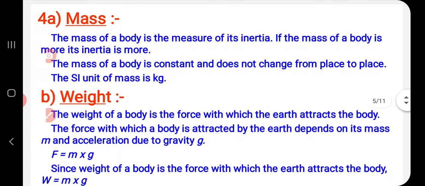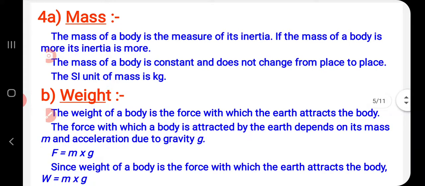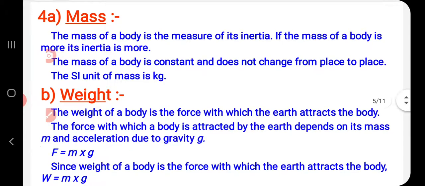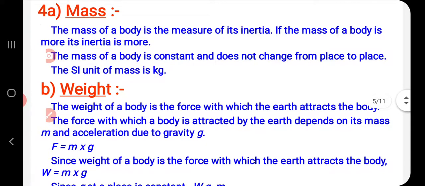Next is the important topic, mass and weight. Sometimes the question comes in exam, the difference between mass and weight. Mass. The mass of a body is a measure of its inertia. If the mass of a body is more, its inertia is more. The mass of a body is constant and does not change from place to place. The SI unit of mass is kilogram. Students, this point is to be noted that the mass of a body is constant. It cannot be zero.